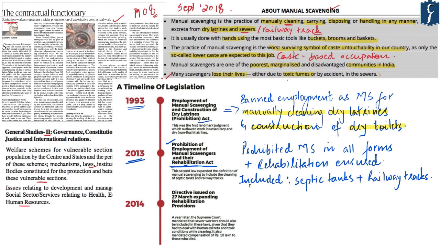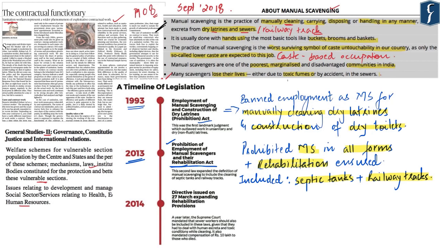But this act widened the definition of who could be a manual scavenger and said that even people who clean septic tanks and railway tracks would fall under the category of manual scavengers as defined in this act. So now the 2013 Act prohibited manual scavenging in all its forms and ensured the rehabilitation of such people who were working as manual scavengers.